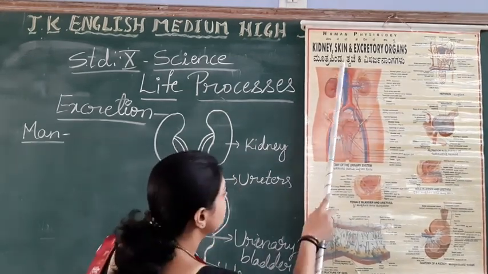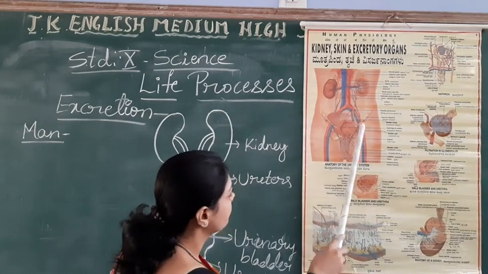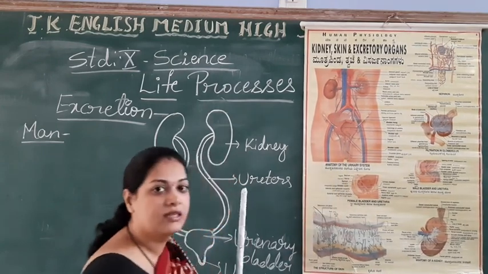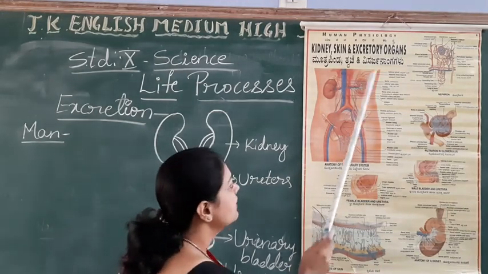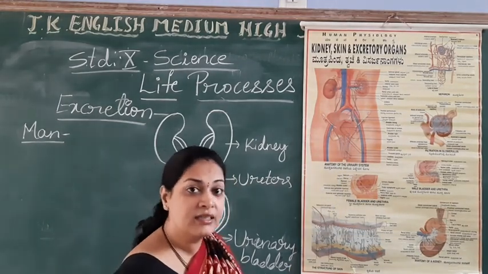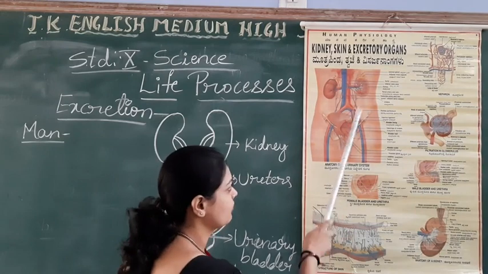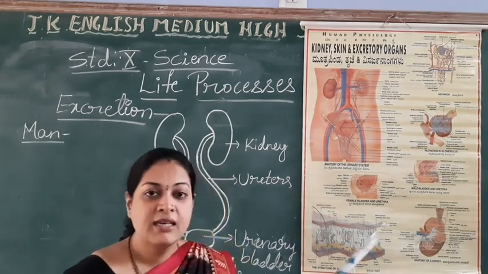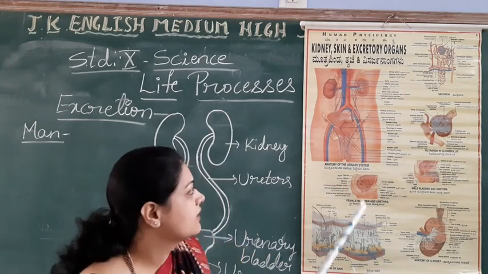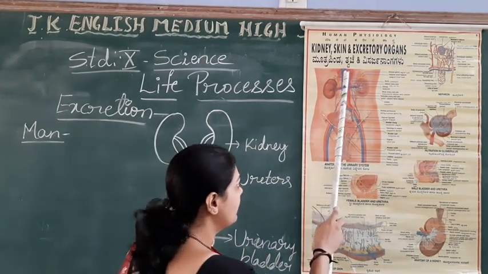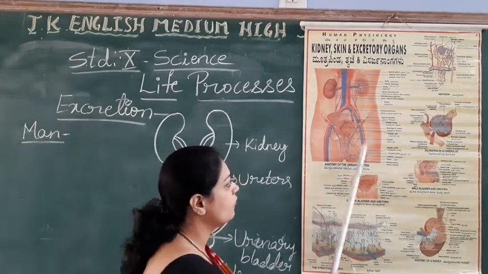Okay. Can you see this blue color and red color here? What are these? These are the blood vessels. The blood vessels which enter the excretory system, at that time we will call them renal arteries and renal veins. These are called renal arteries and renal veins.